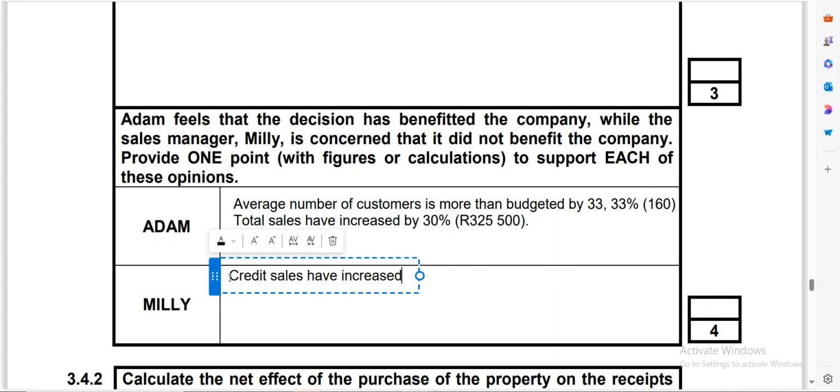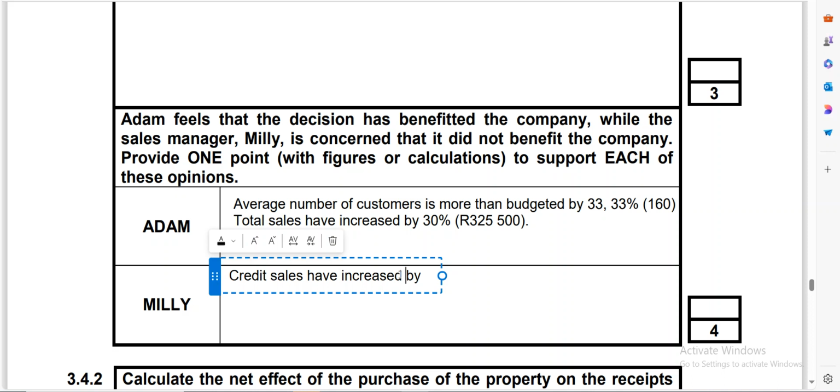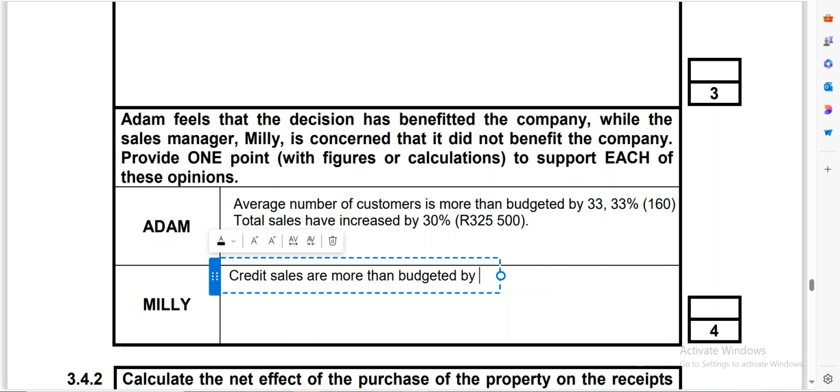Credit sales have increased by, or we can say are more than budgeted. Let me put it like that. Credit sales are more than budgeted by 64.16%. Now, in terms of amount, you will see that it makes a very huge difference.